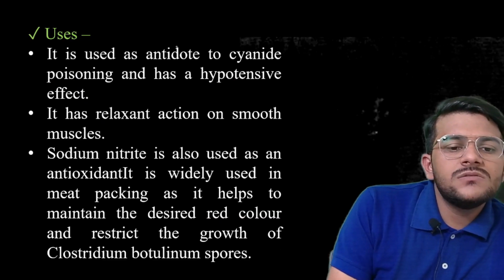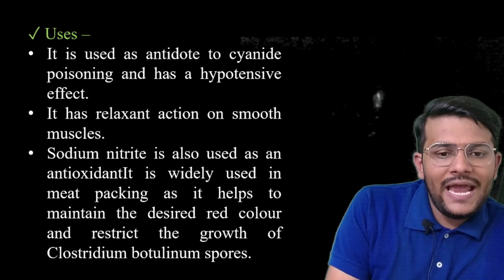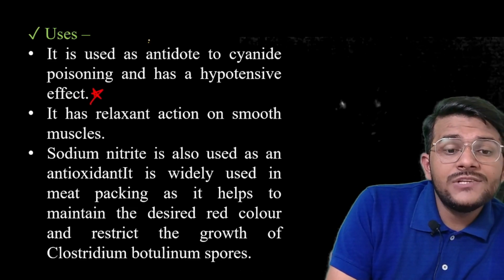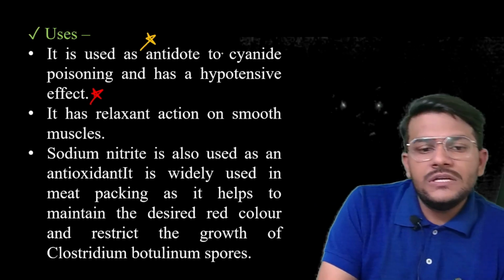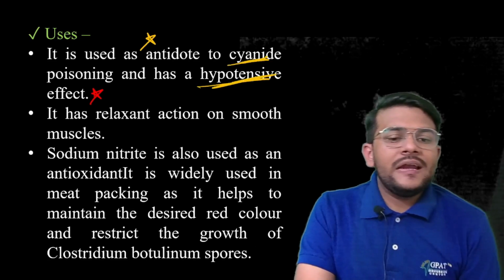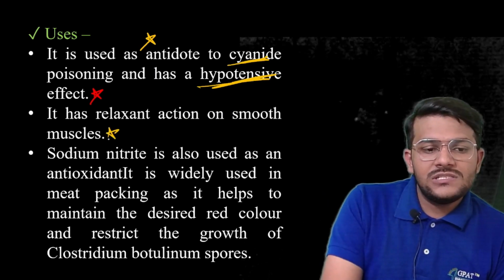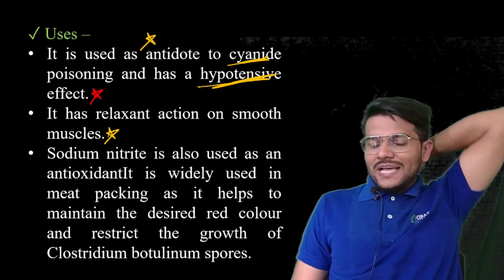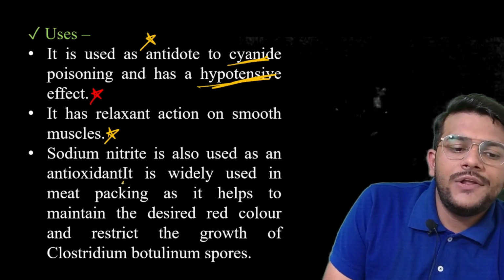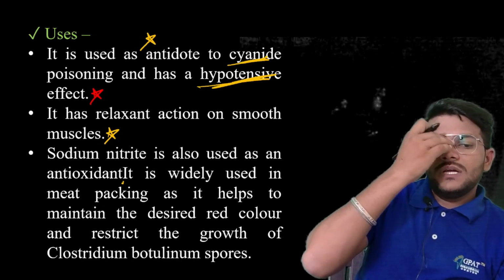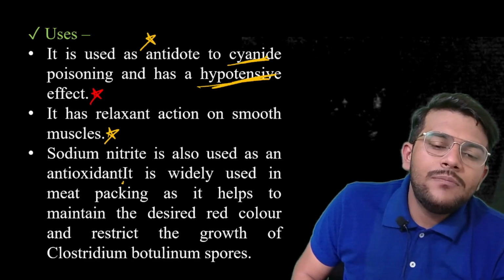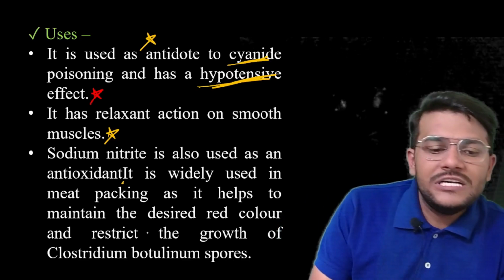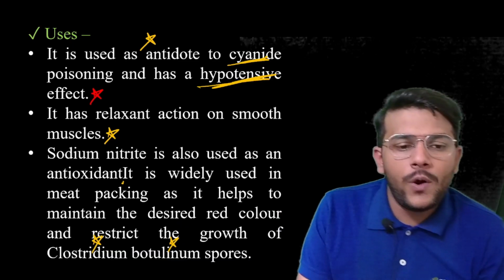Sodium nitrite is used as an antidote to cyanide poisoning and has a hypnotic effect. It has a relaxant action on the smooth muscles. Sodium nitrite is also used as an antioxidant. It is widely used in meat packing, as it helps to maintain the desired red color and restrict the growth of what? That is Clostridium botulinum spore.